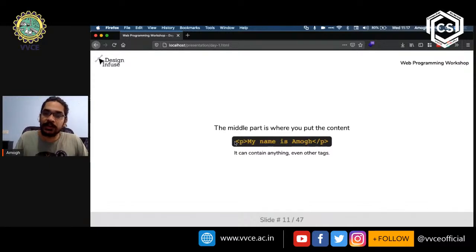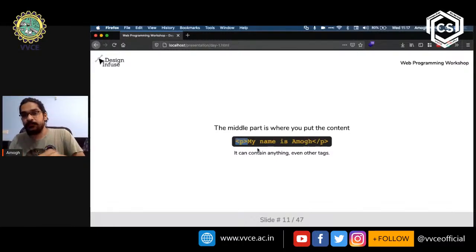So when the browser comes across this, the first part, it will understand that whatever comes after the right closing bracket is something that I need to execute as a paragraph. I need to display this as a paragraph. That is the main role of the browser, right?